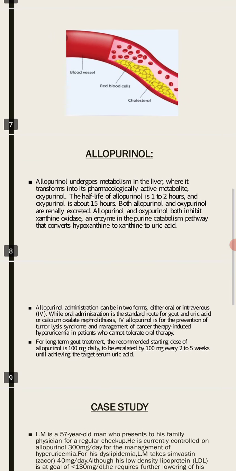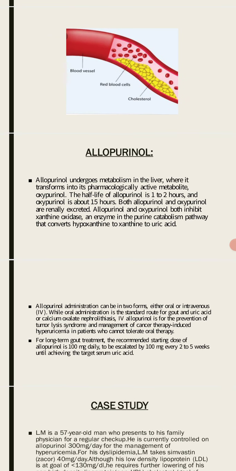Allopurinol. Allopurinol is actually a drug which is usually used to manage hyperuricemia in patients. First we have to discuss the mechanism of action of allopurinol. Allopurinol undergoes metabolism in the liver, where it transforms pharmacologically into its active metabolite, which is oxypurinol. Half-life of allopurinol is 1 to 2 hours, and oxypurinol is about 15 hours. Both are renally excreted, that is, they can be eliminated through the kidney.